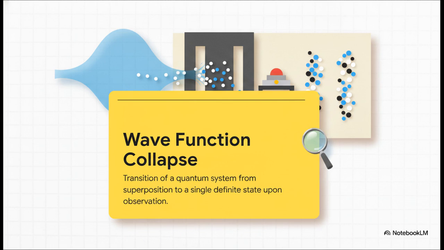What happens if we try to cheat? If you place a detector right at the slits to figure out exactly which slit the particle is passing through, the interference pattern immediately vanishes. The wave function collapses. Just because you measured it, the particle goes right back to acting like a solid classical marble and gives you two boring bands on the wall.